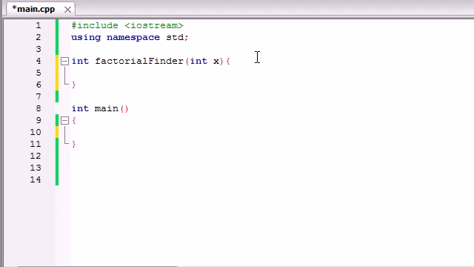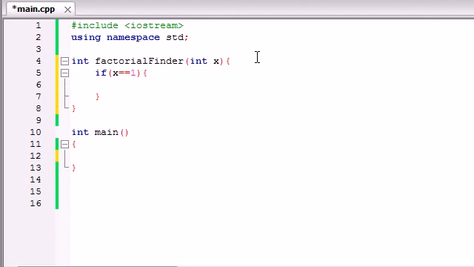The first thing we need to build is something called a base case. Without a base case, this factorial finder would never end, just like Bucky ran forever until my computer crashed. So we need to say, if x is equal to 1, then we want to return 1. Whenever you return something, remember your function ends, and that's the point we're trying to get to.